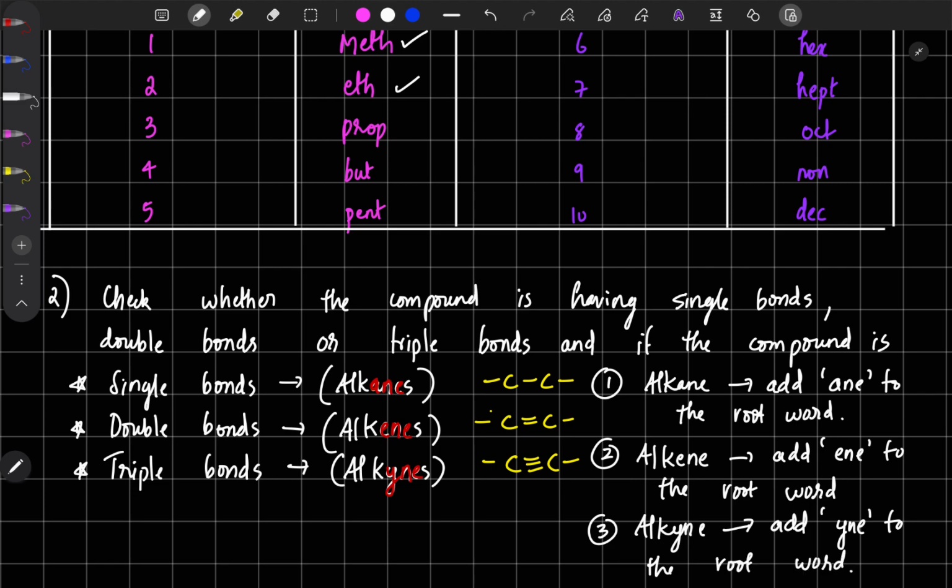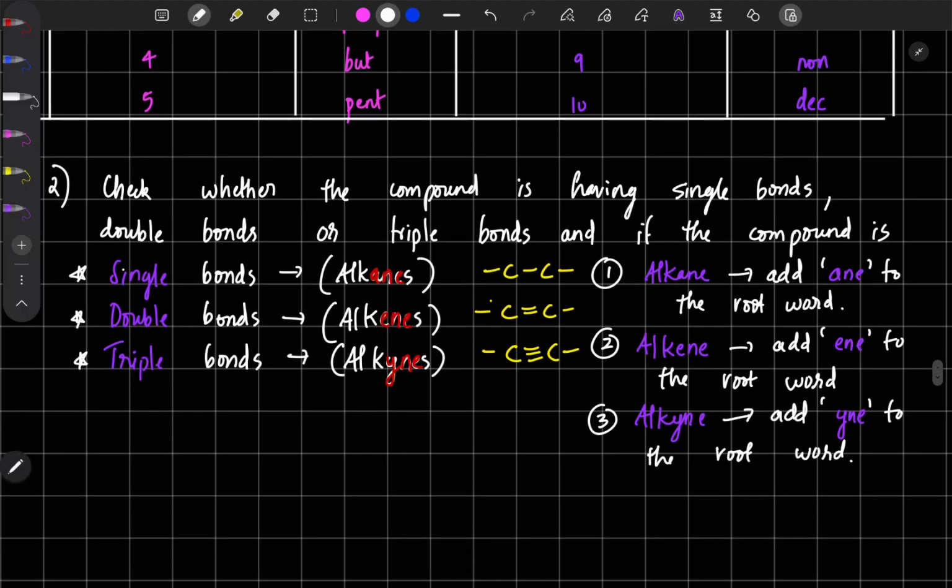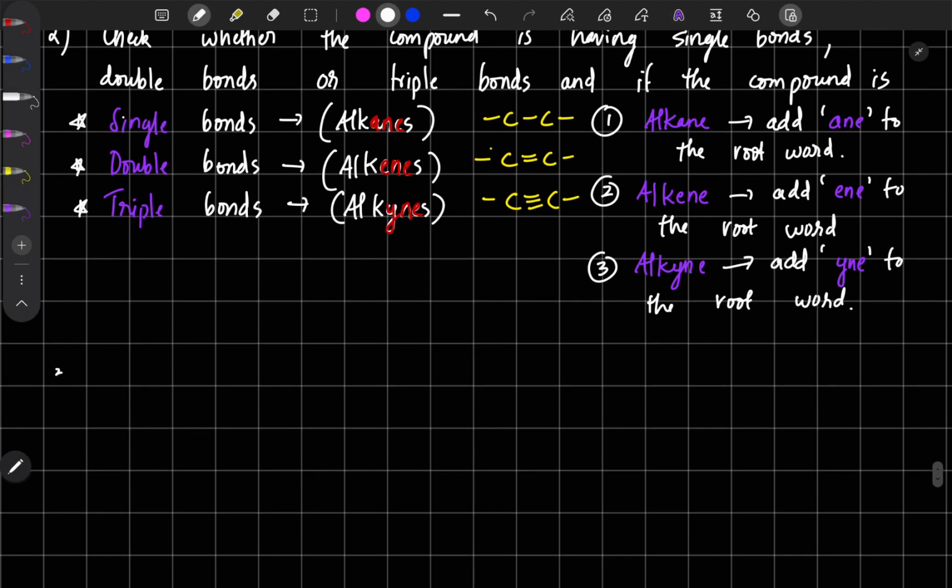So we need to add ane, ene, or yne according to whether our compound is an alkane, alkene, or alkyne, that means single bond, double bond, or triple bond. That is what we need to look at. There is also a third thing. With these two rules we will be able to name a number of compounds, but there is also a third rule: compounds having a functional group. Before going to that, we will look at some examples.